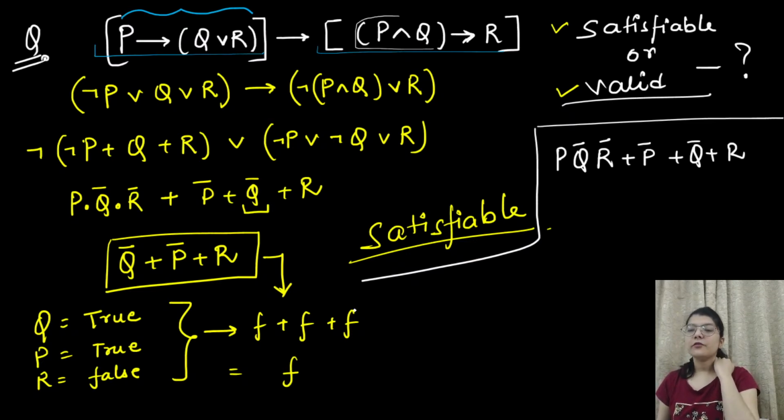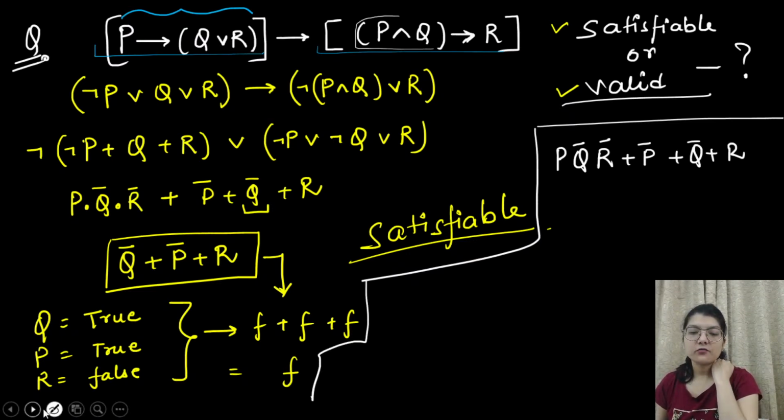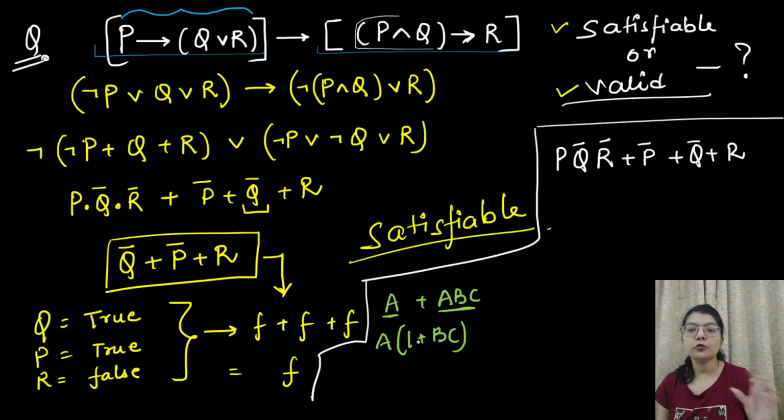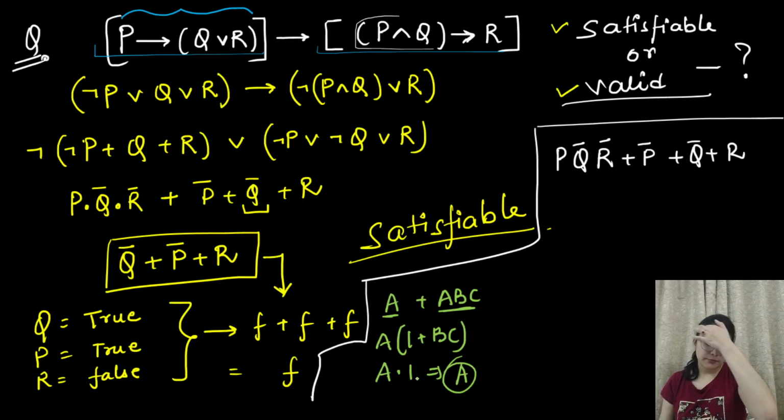ठीक है. So if you remember, whenever we have questions to solve, what we do is basically we have this thing, that is A plus A B C, ठीक है. So what we do here is we take A common, and then we have 1 plus BC. I have told you already, when you add anything to 1, which represents true value, you will get true only. And when you multiply anything with 1, you will get that number itself.